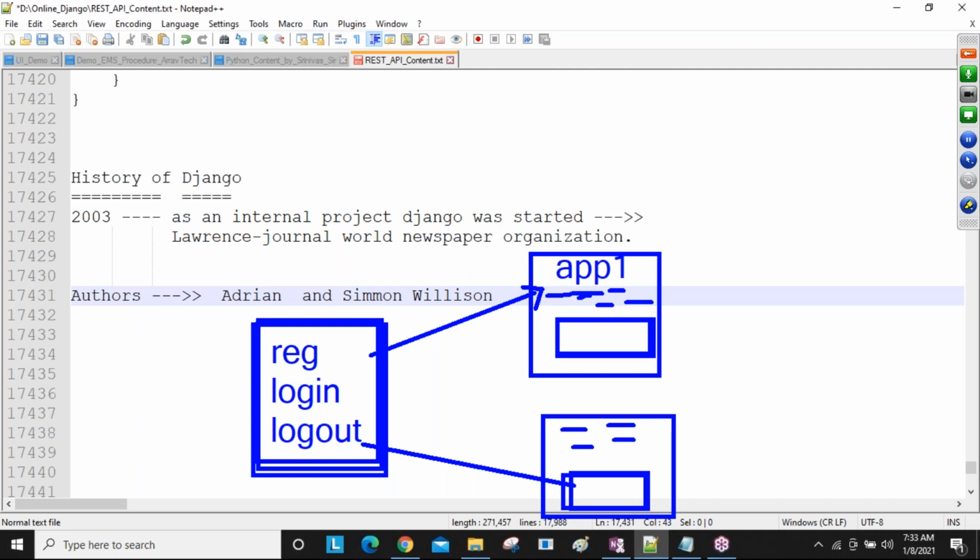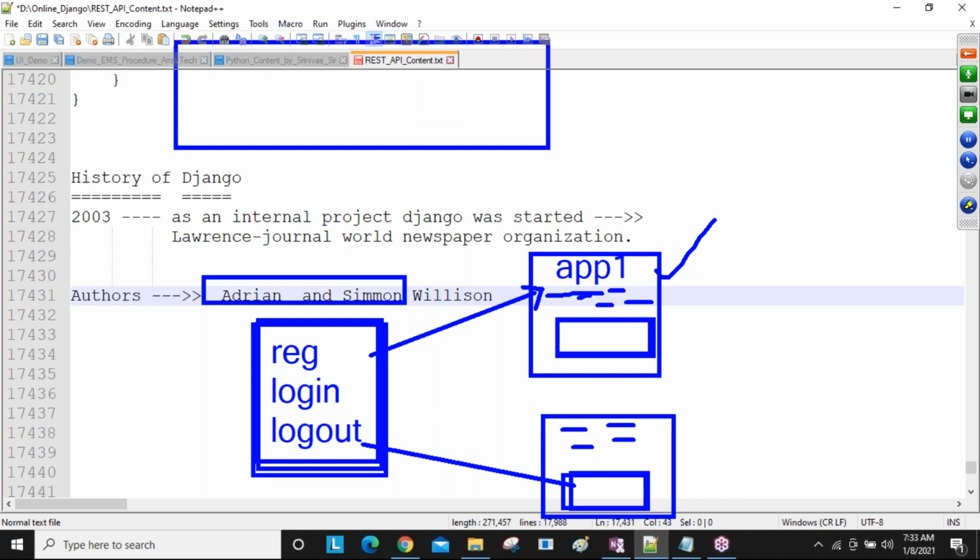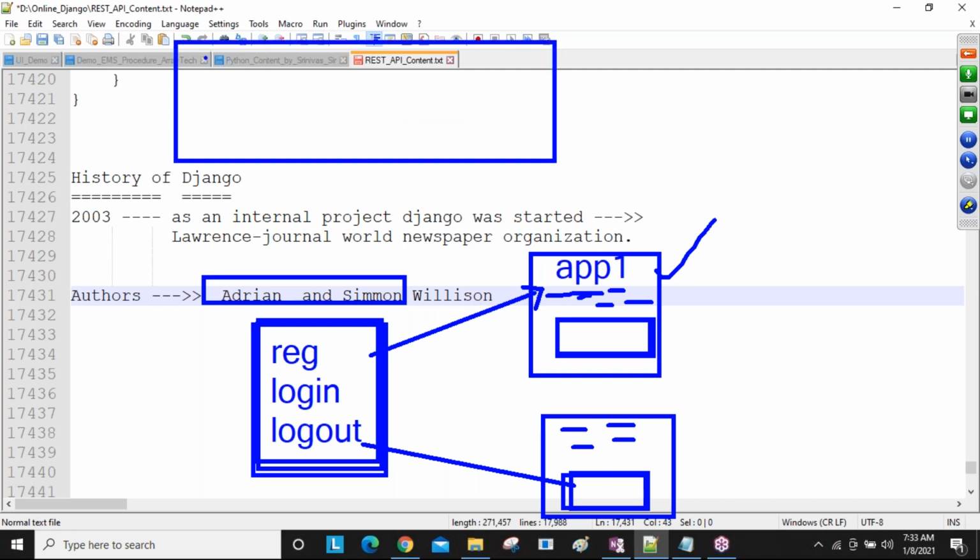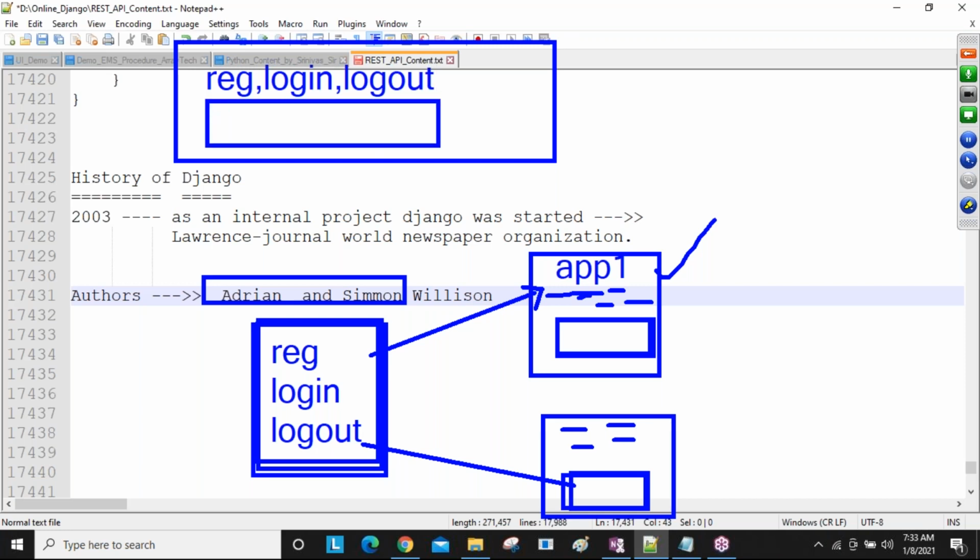Because of this process, when these two people, Adrian and Simon, were developing these applications, compared to previous projects before Django, registration must be required, login must be required, and logout must be required. Only then they develop some of their own code, particular to the application.